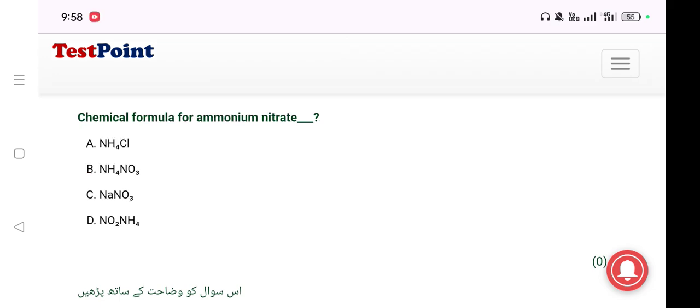Number 9. Chemical formula for ammonium nitrate. Answer is NH4NO3.